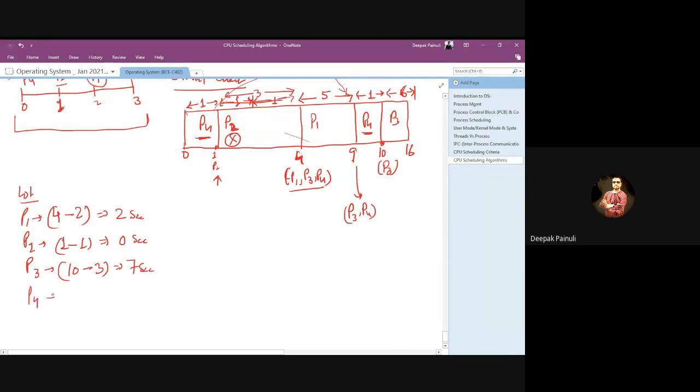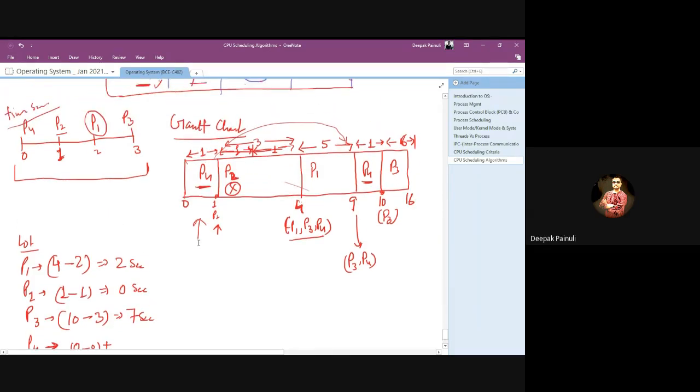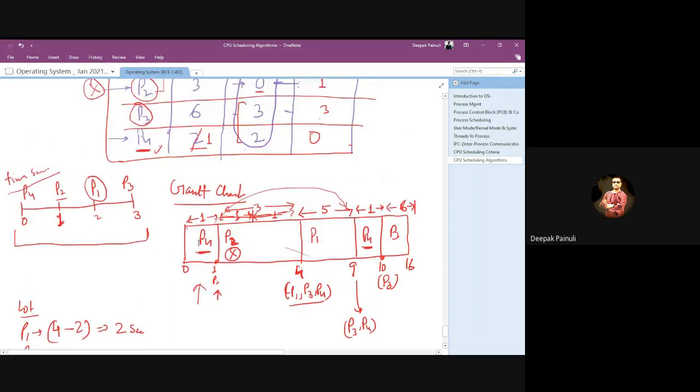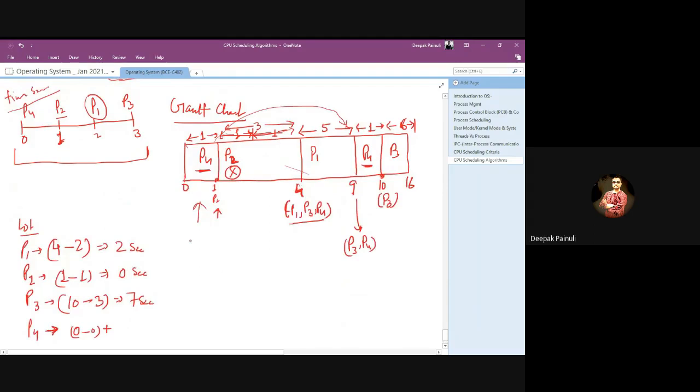And for P4, now check. In the case of P4, it appears in the system 2 times, right? So you need to calculate waiting time 2 times. First at time T0, 0 minus 0, plus, at time T0 it appears, and after 1 second it is removed, and at time T0 it got control of the CPU. So 0 minus 0 is the case for this one.